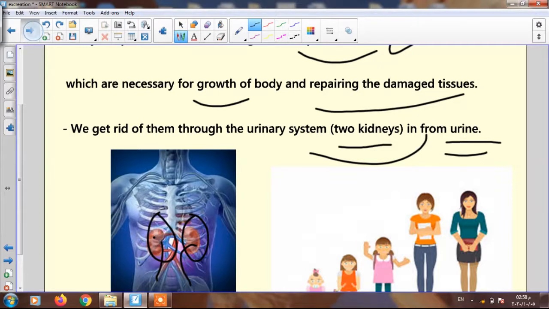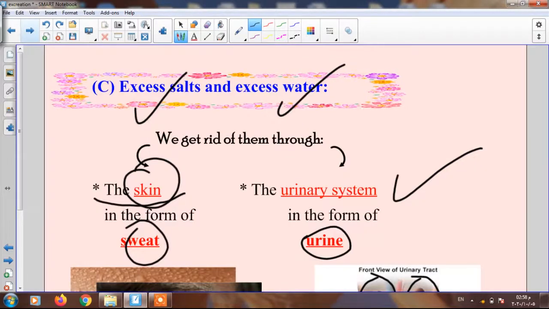Number three, excess salt and excess water, and our body gets rid of them through number one, the skin in the form of sweat, and number two, through the urinary system or the two kidneys in the form of urine.